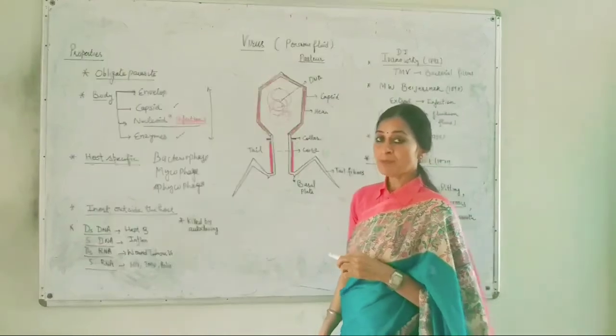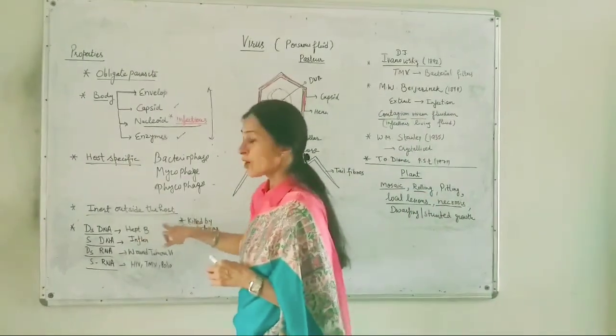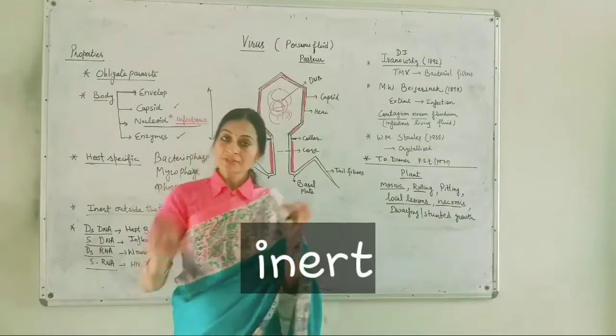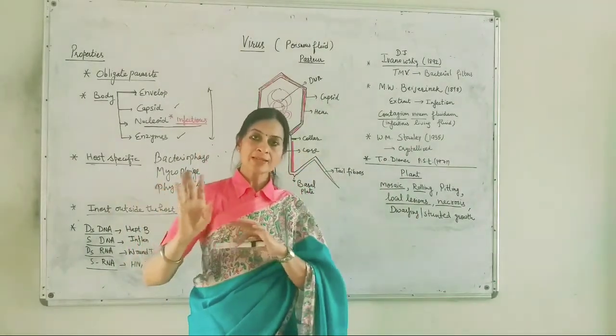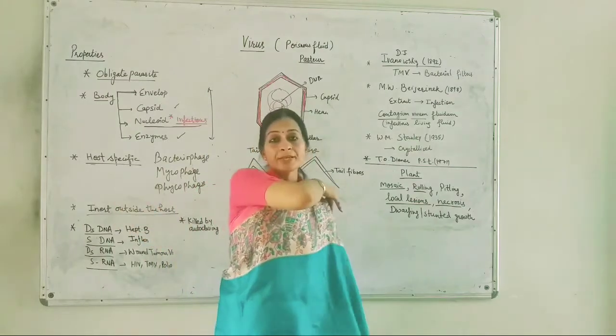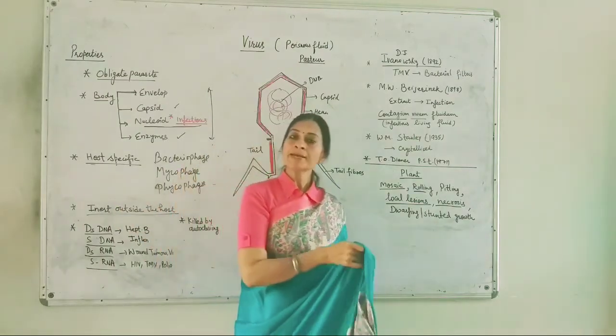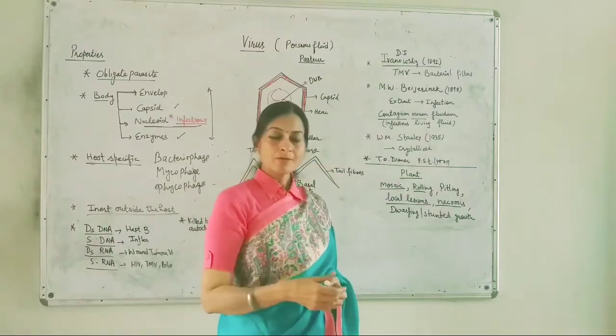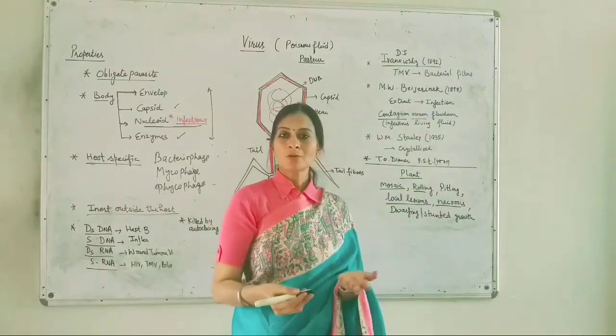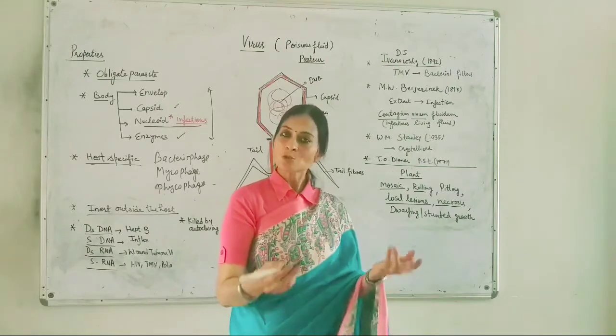One more property about them is that they are inert outside the host. This means if they haven't entered the host body, they can't multiply. They just behave like non-living things, like chalk powder or dust particles on our table.